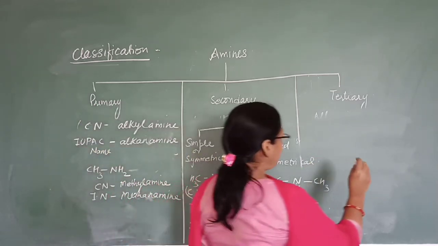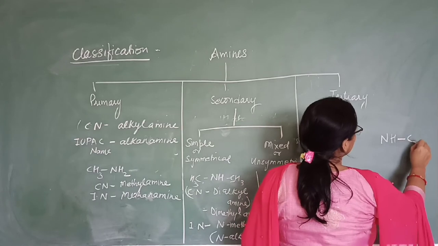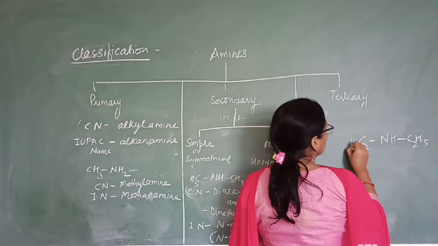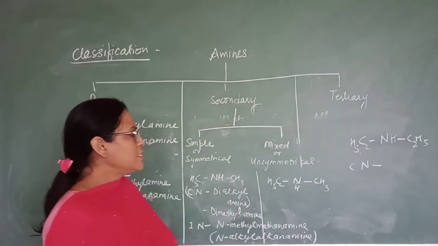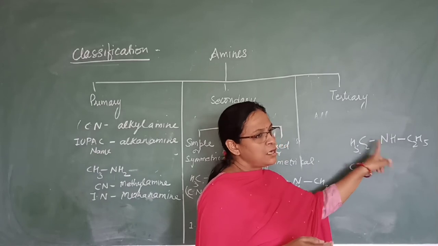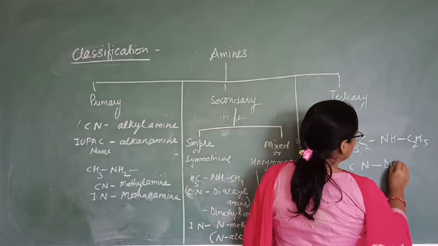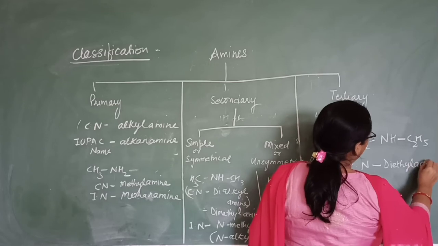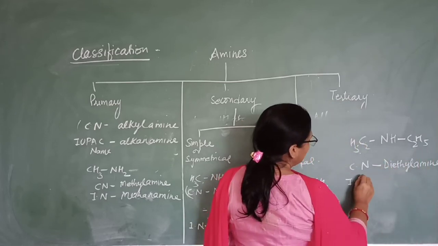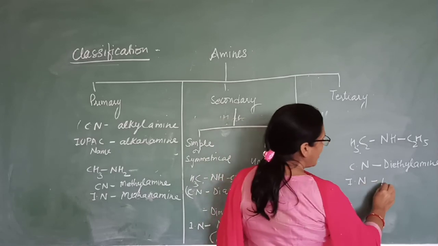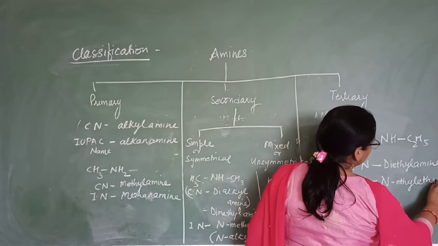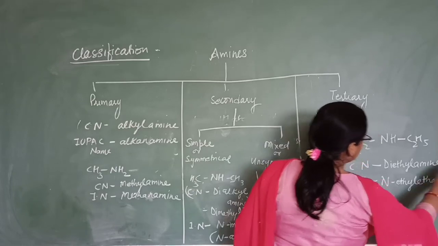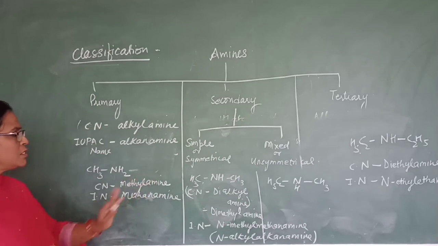Let us take more examples. Suppose we have, so what is its common name? It is diethyl amine. Common name is diethyl amine. Whereas its IUPAC name is N-ethyl ethanamine. Understood? How to name it? So this is about the simple or symmetrical secondary amines.